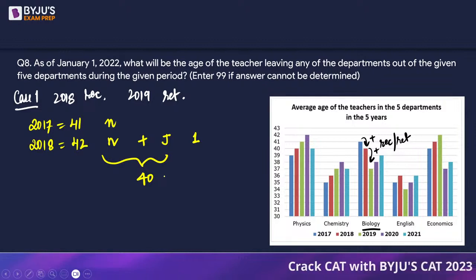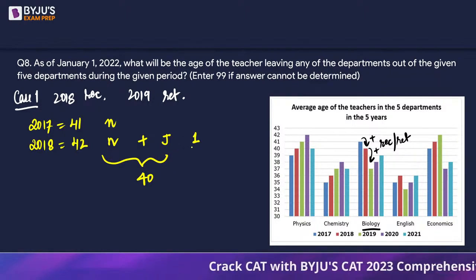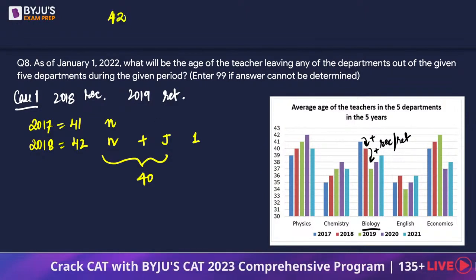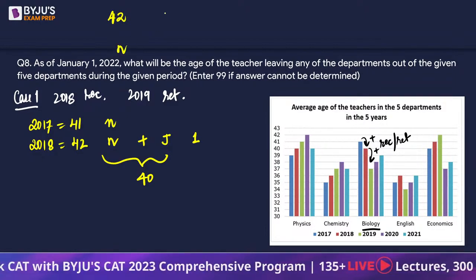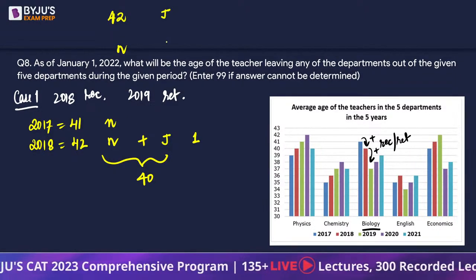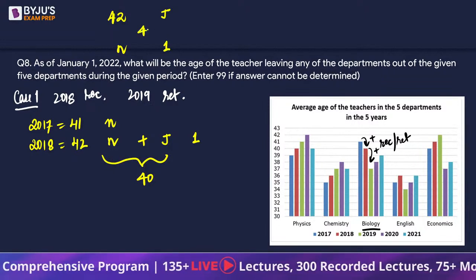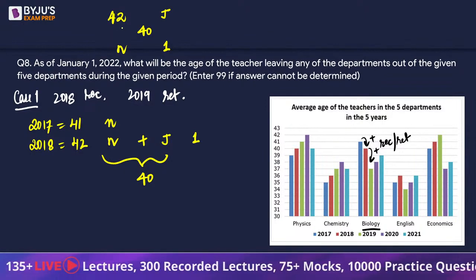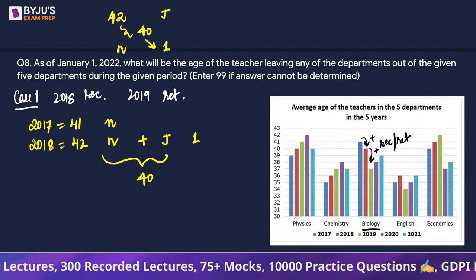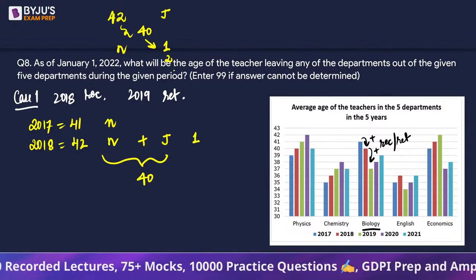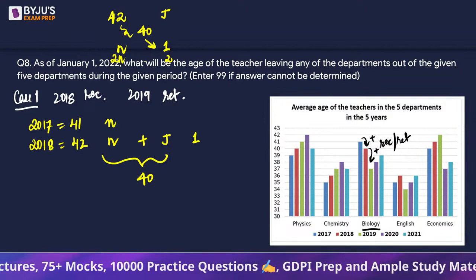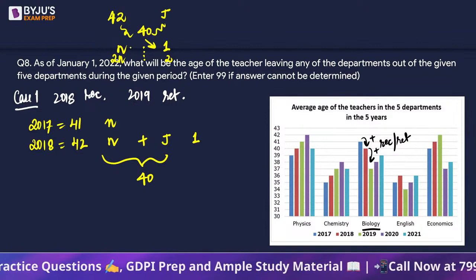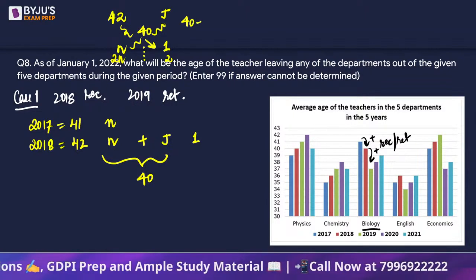Okay? So from here we will get something. We can use allegation. So, let's use allegation. That n people with average 42 and one guy with a particular age, the average is 40. So going by the allegation approach, we can see that this is a change of 2. So this becomes 2n, right? 2n is to 2 is n is to 1 using allegation. That means J is going to be 40 minus 2n.